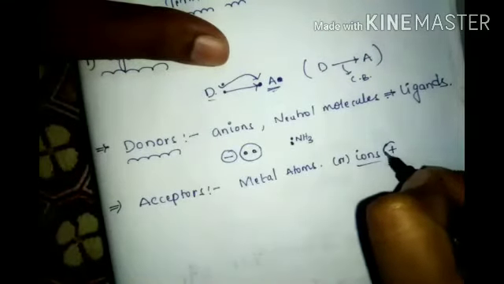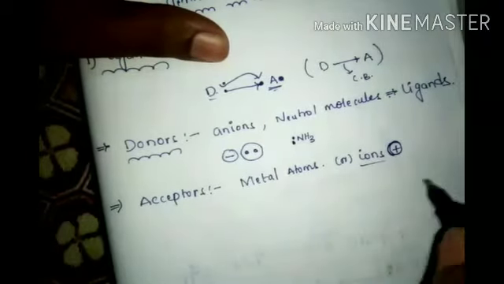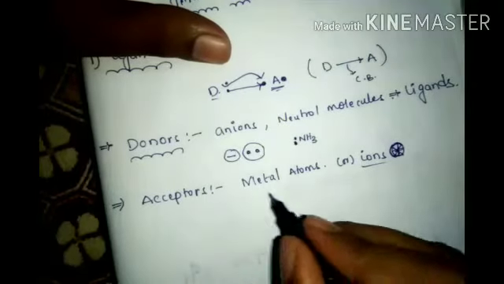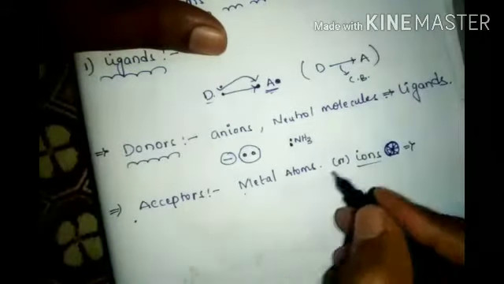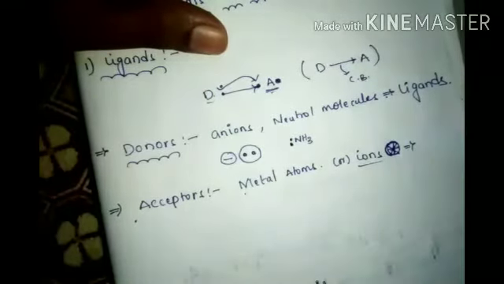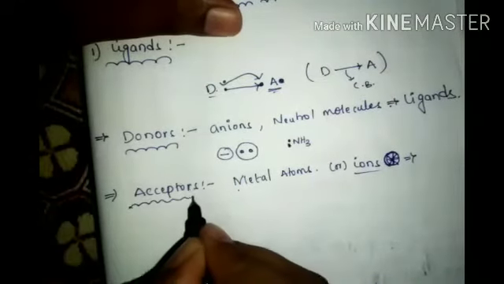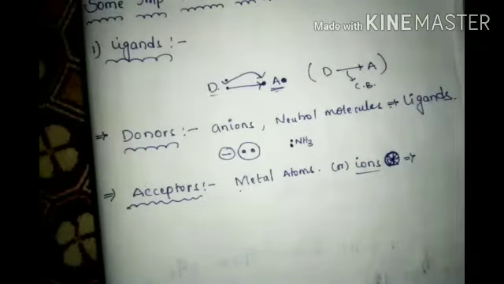So a positive ion, and sometimes a negative ion also, can accept. Don't take any charge into account. These ions are called acceptors. Acceptors: metal atoms. Ligands: donors. This is the definition of donors and acceptors. Very, very important. Next year, the chapter will begin.